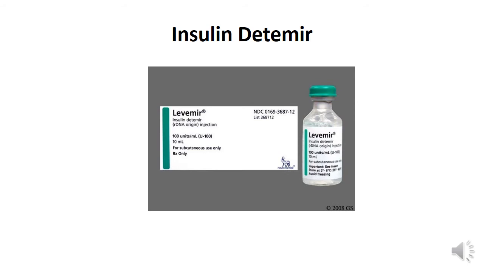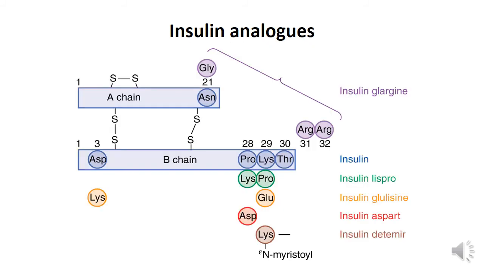Insulin analog, insulin detemir, is another long-acting insulin preparation. Insulin detemir is obtained by adding a fatty acid radical called myristoyl to the amino group of lysine, which is present at B29.